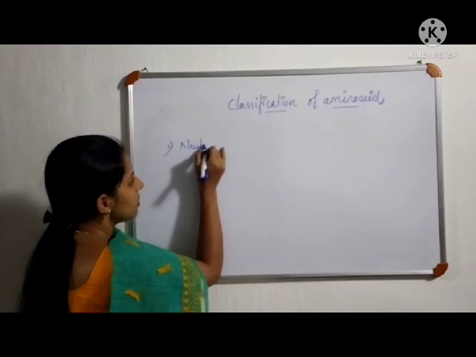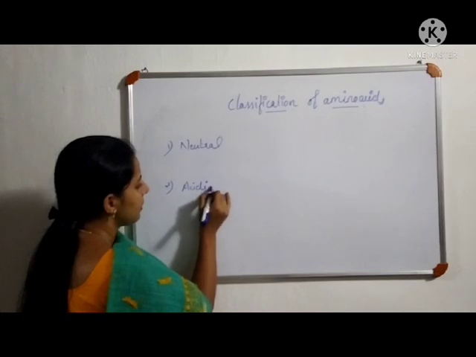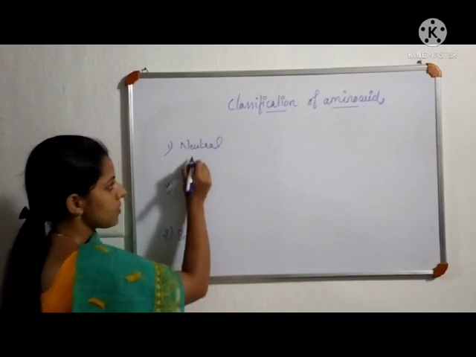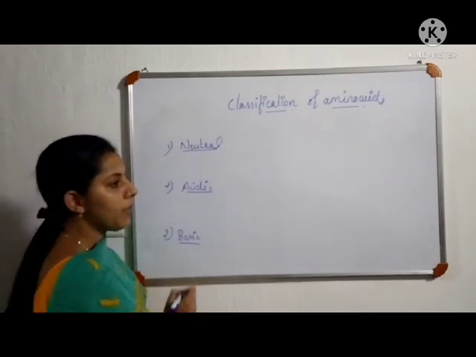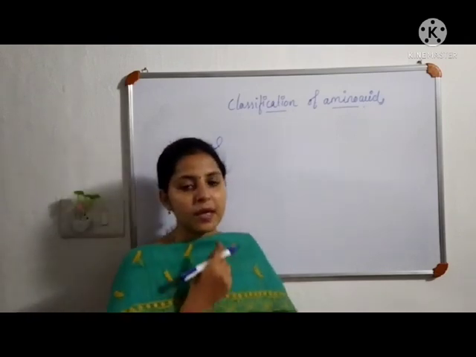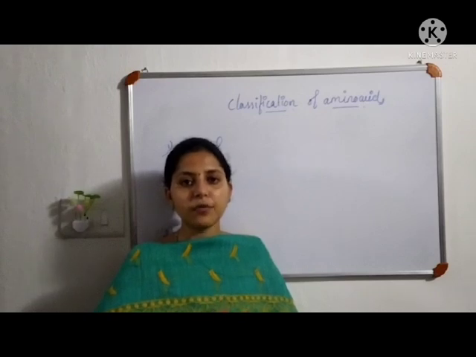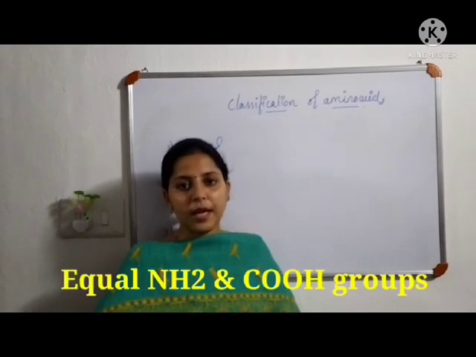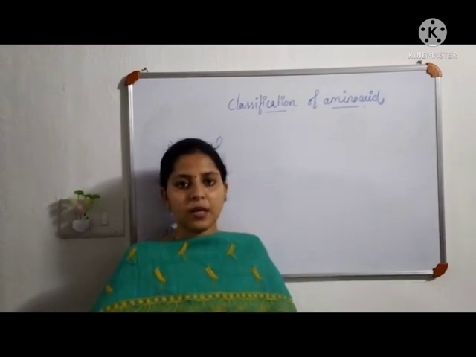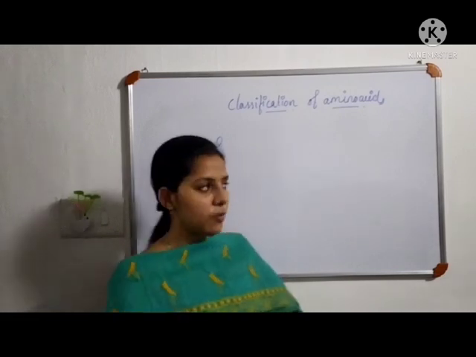First one, neutral amino acid. Second, acidic amino acid. And the third one, basic amino acid. So, based on the number of amine groups and carboxylic acid groups, amino acids are classified into neutral, acidic and basic. A neutral amino acid contains an equal number of carboxylic acid groups and amine groups. We know that carboxylic acid is acidic in nature and amine is basic in nature. So a neutral amino acid contains equal numbers of amine and carboxylic acid groups.